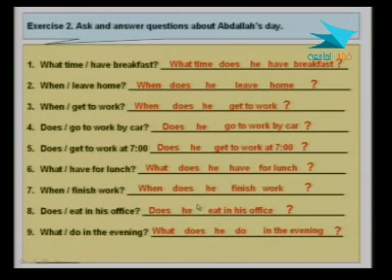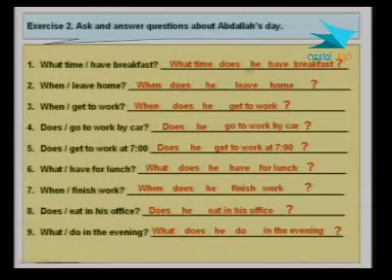I think this should be a very helpful exercise because it gives you the chance to see how we make a question step by step, word after the other, right? The question word, the helping verb, then the subject, and then the rest of the question. So I hope it was helpful.